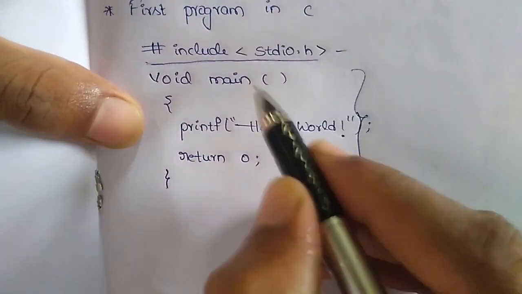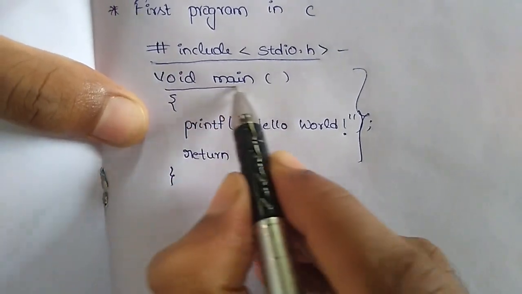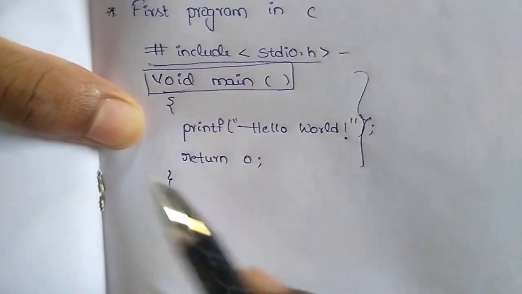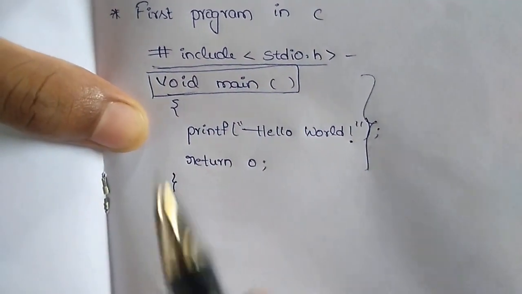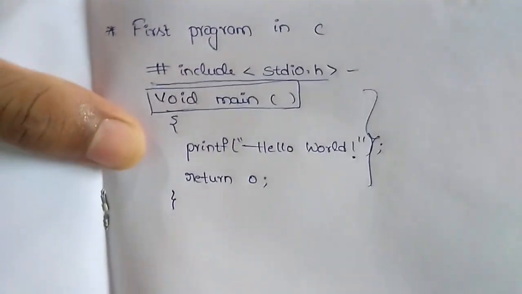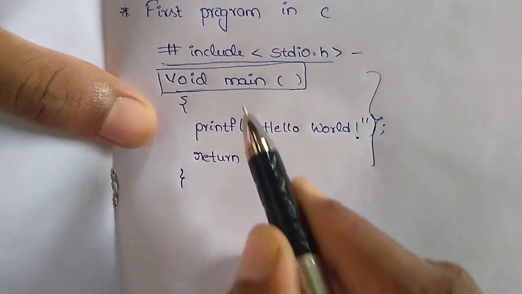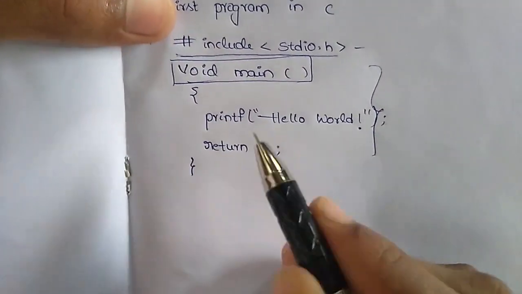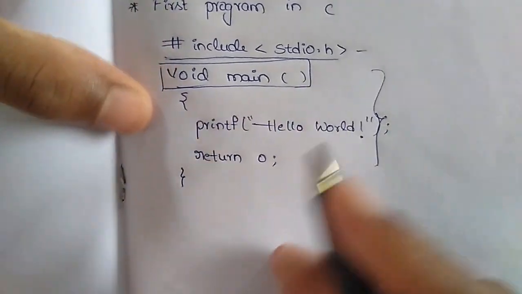Coming to the next part, the main function. Our program actually starts execution from the main function onwards. Whatever code we write in this program under the main function, those will execute.